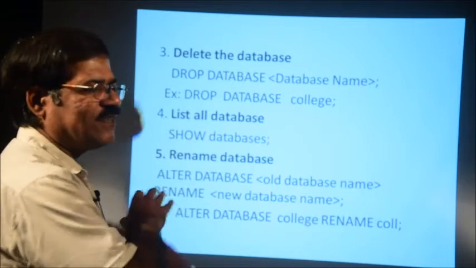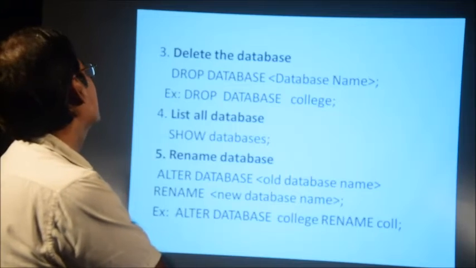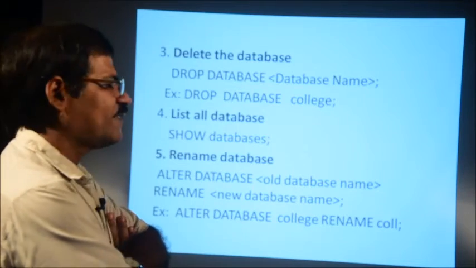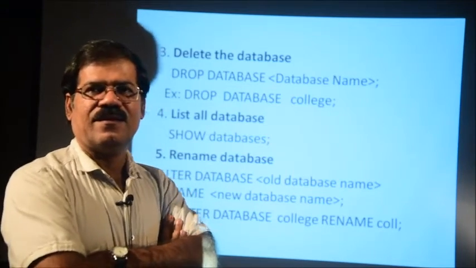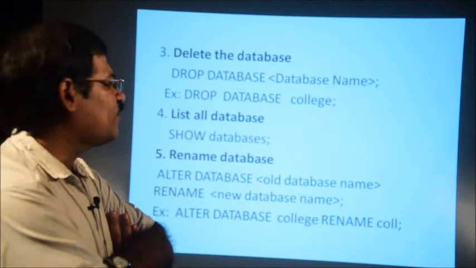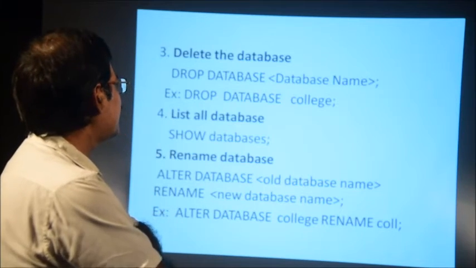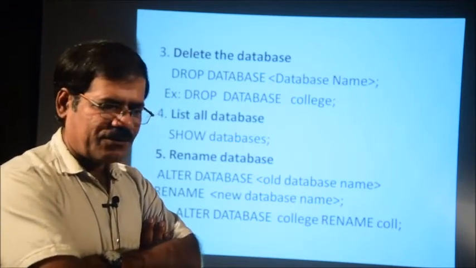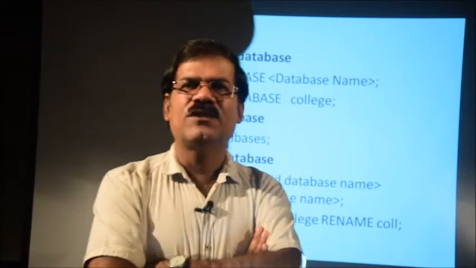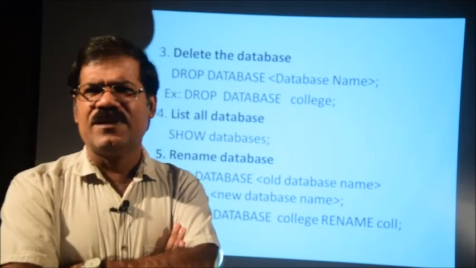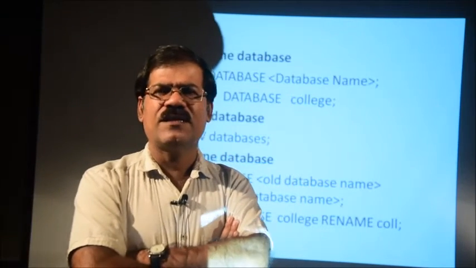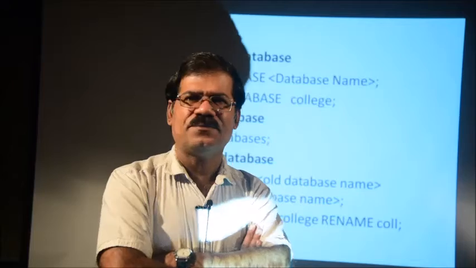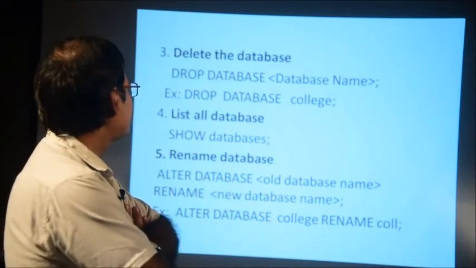The database is already created, and I want to delete the database. There are so many provisions; suppose it is not of further use. Sometimes it is needed. Suppose in a further period you want to delete that particular database. What option do you write?